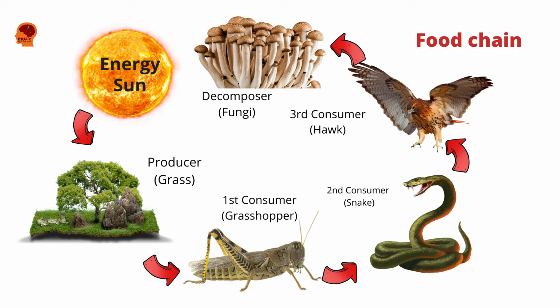So the grasshopper can be categorized as the first consumer, while the snake can be classified as the second consumer. Now, what feeds on the snake? The eagle or a bird. The bird feeds on the snake, while the snake feeds on the grasshopper, which feeds on the grass that gets the energy from the sun.